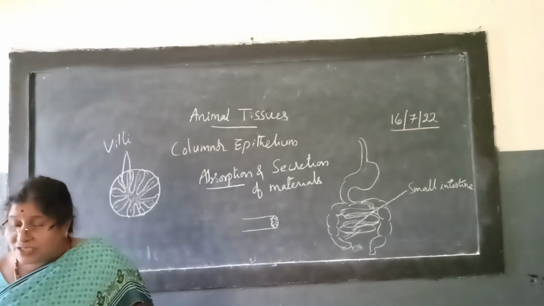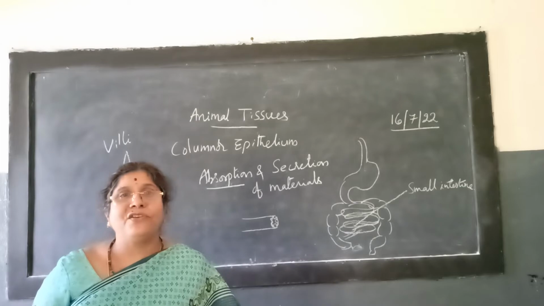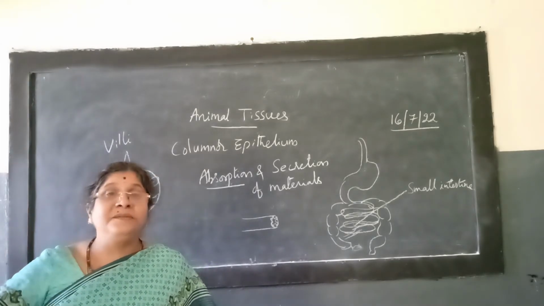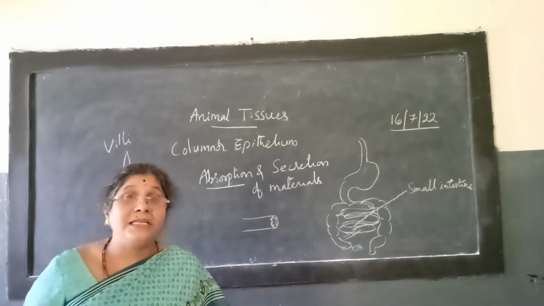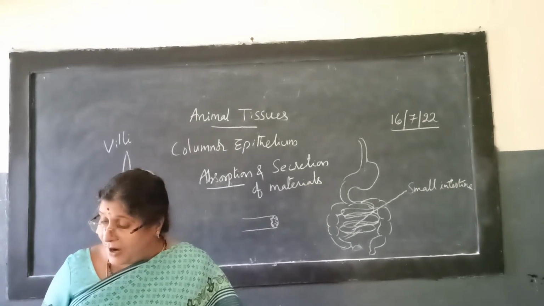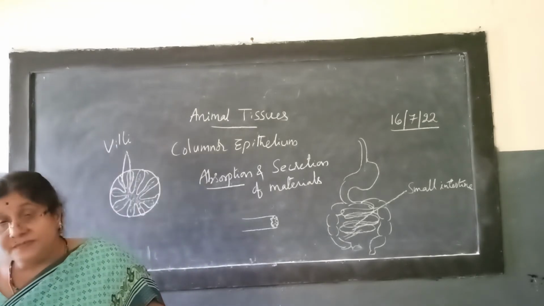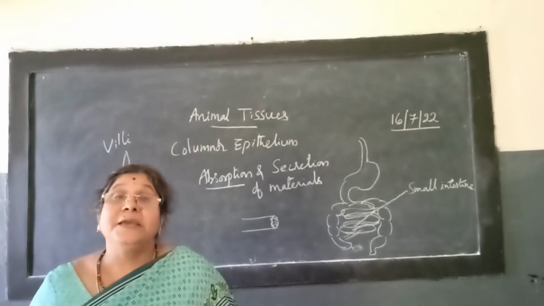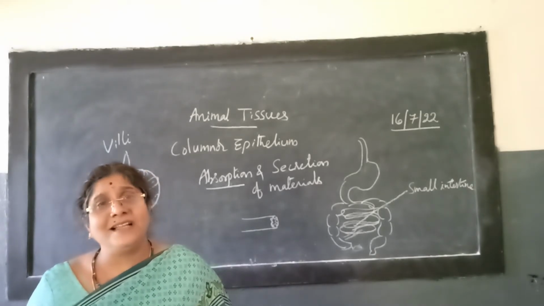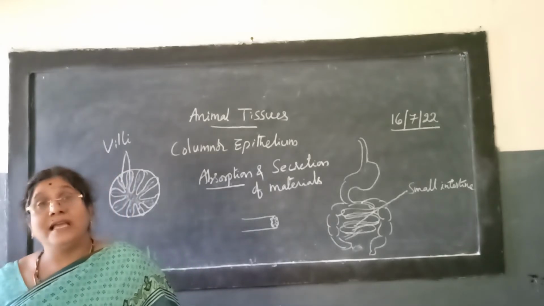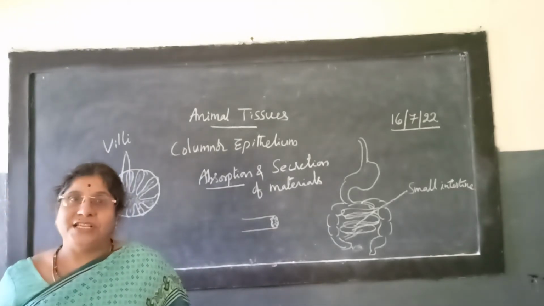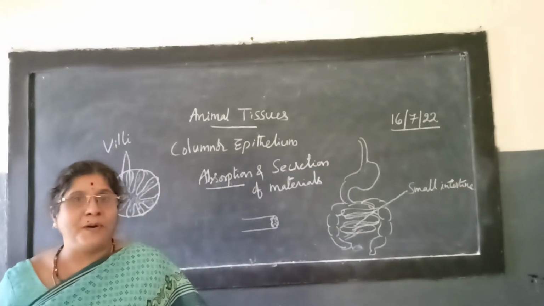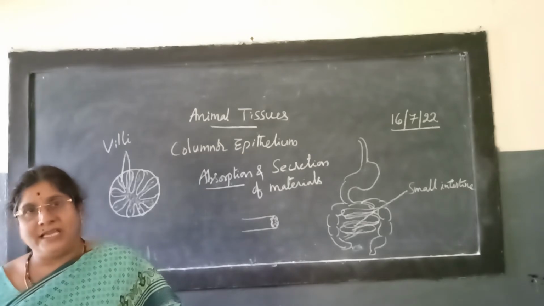And some other functions, if we take. You are going to observe in your body nails, hair, and feathers in birds, hooves of animals. Is it not? Apart from that, scales in fish. From where are they developed? They are also developed from epithelial tissue. What are they helping with, children? You know it very well. They help in protection. To some extent, they help in protecting the important organs of our body. Is it clear to children?